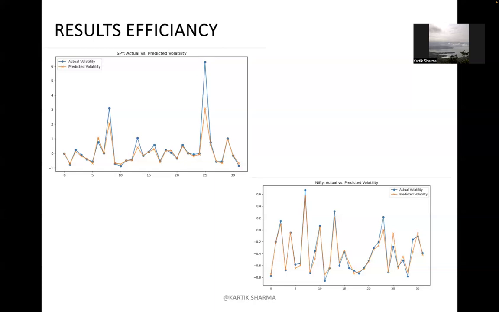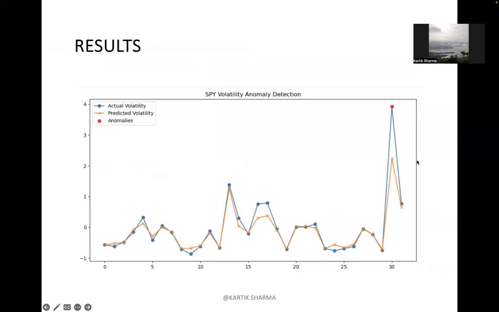The same is the case with the Nifty dataset. But unlike the SPY, there is no peak, or there's less discrepancy, because the Indian market actually did well while going through the pandemic.